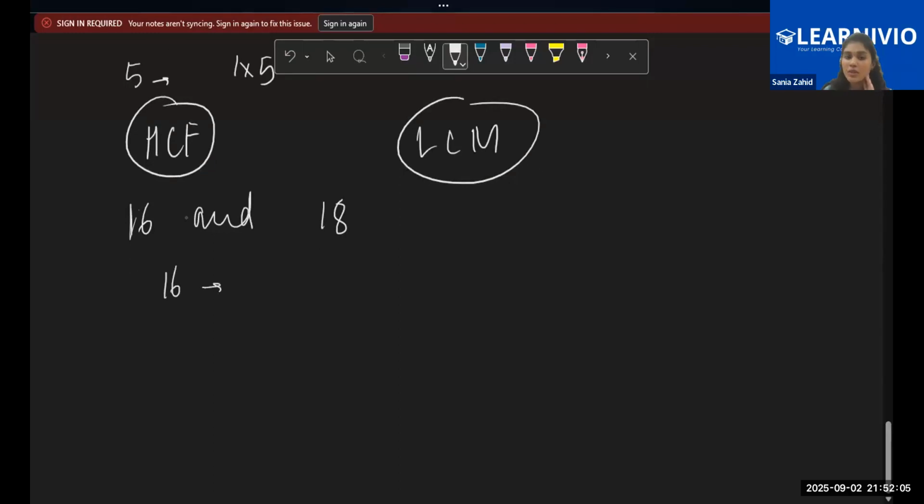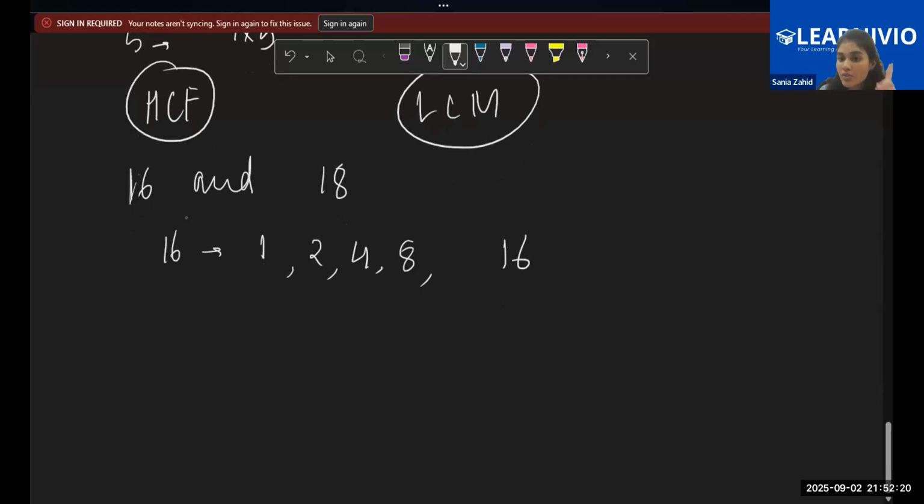The factors of 16 will be: 1 is a factor, 2 is a factor, 4 is a factor, 8 is a factor, and 16 is the last factor. So these are all the factors of 16. 1 is the smallest factor of any number, and the number itself is the greatest factor of that number.